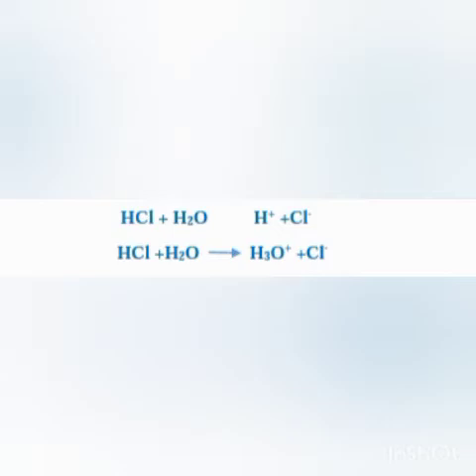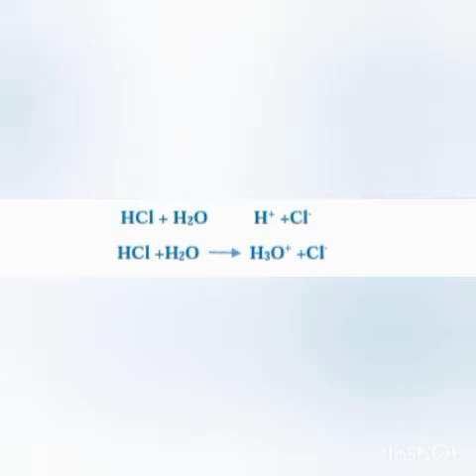So you can do it in both ways. Either you can write HCl plus H2O gives you H positive plus Cl negative, or HCl plus H2O gives you H3O positive plus Cl negative. If you see the second equation, HCl plus H2O gives us H3O positive plus Cl negative. Why? Because here the positive ions are generated in water and combine with water to form H3O positive.